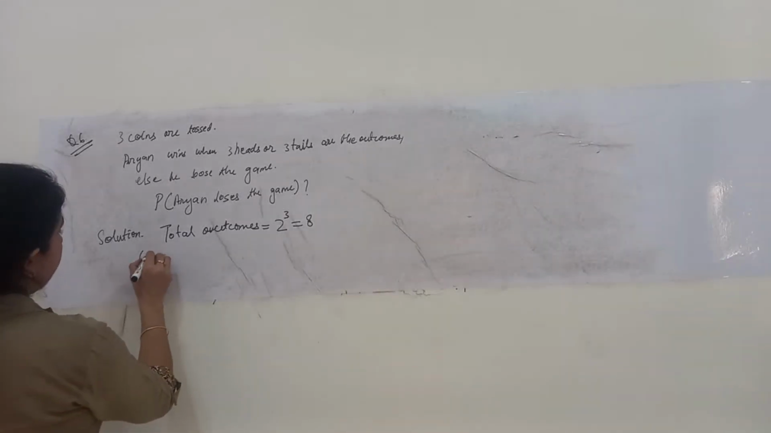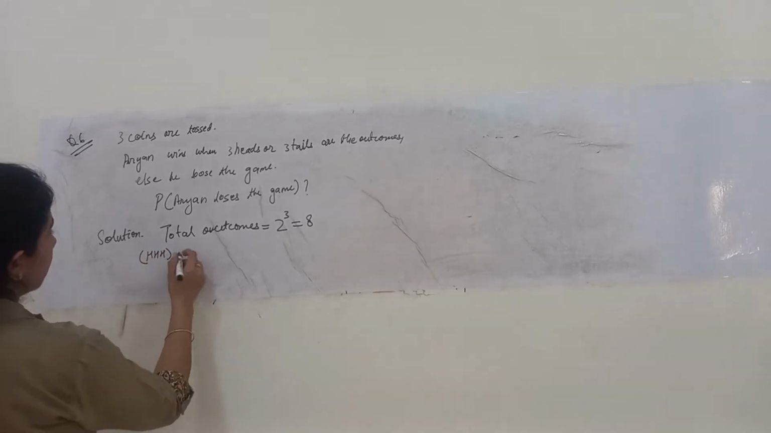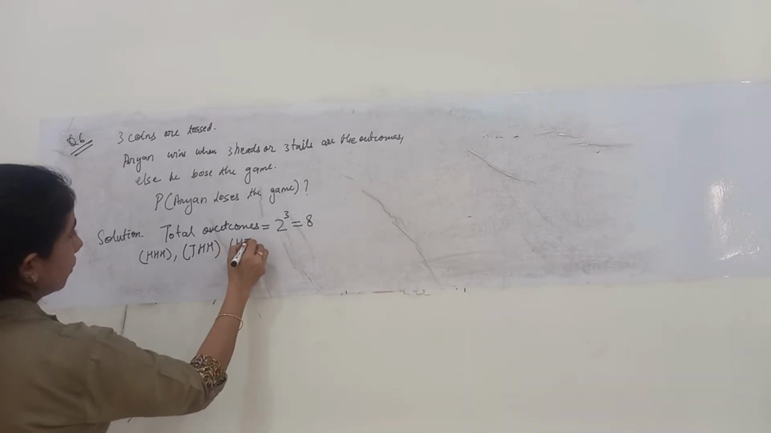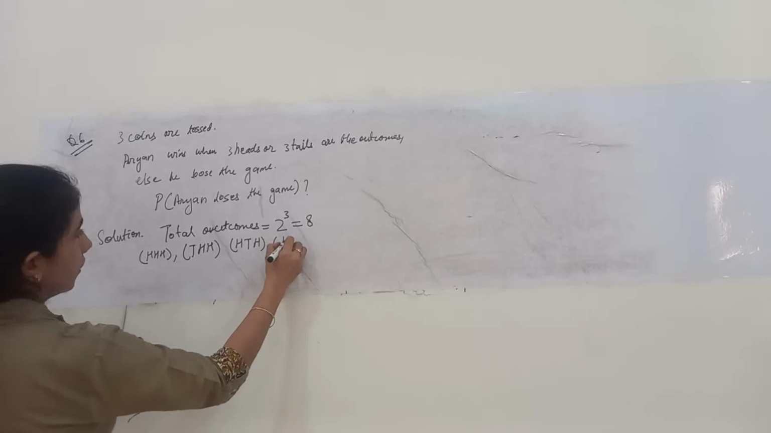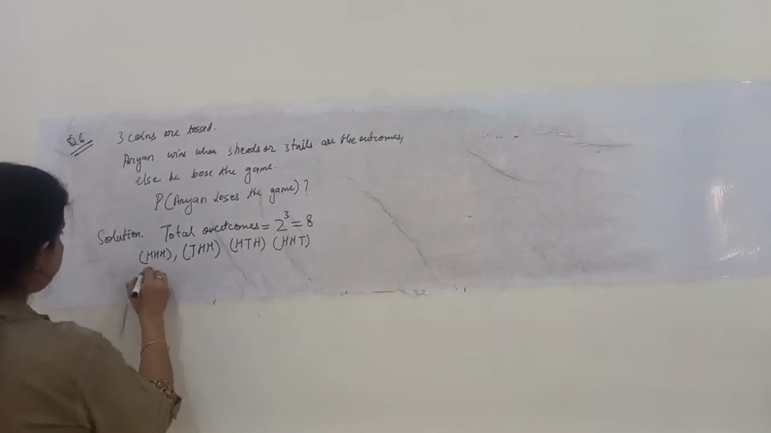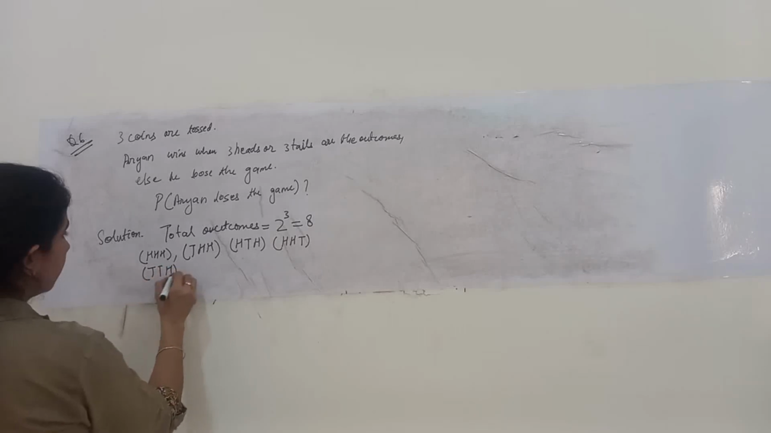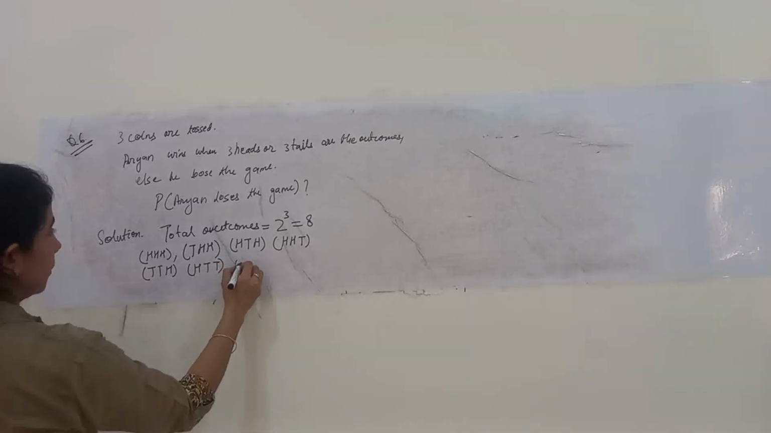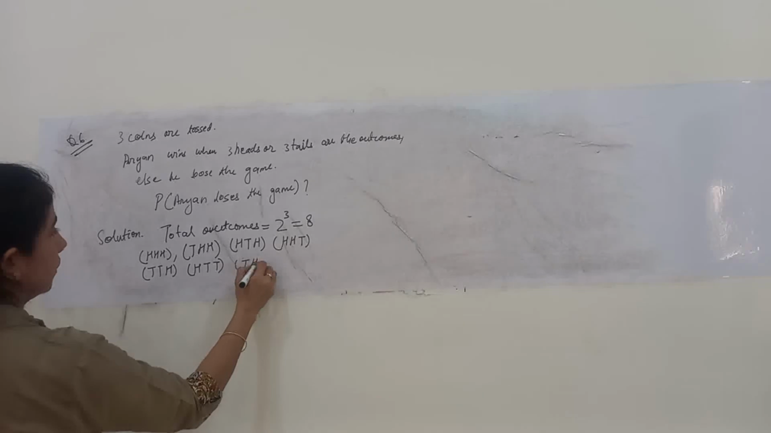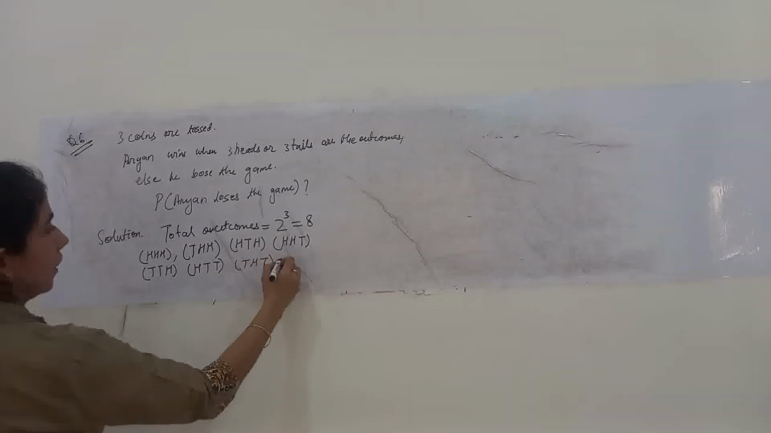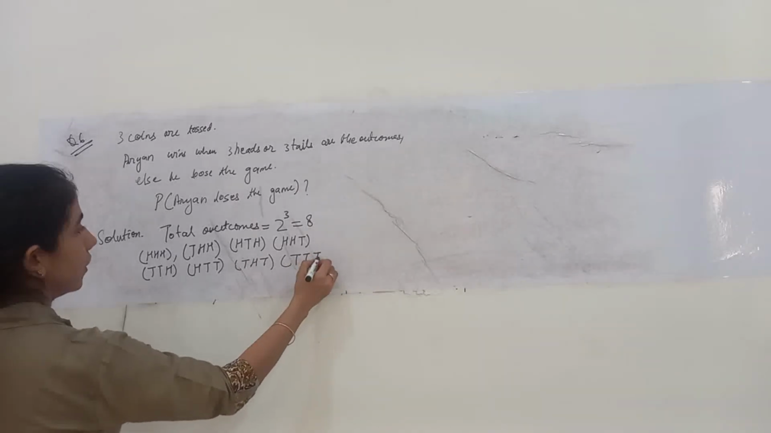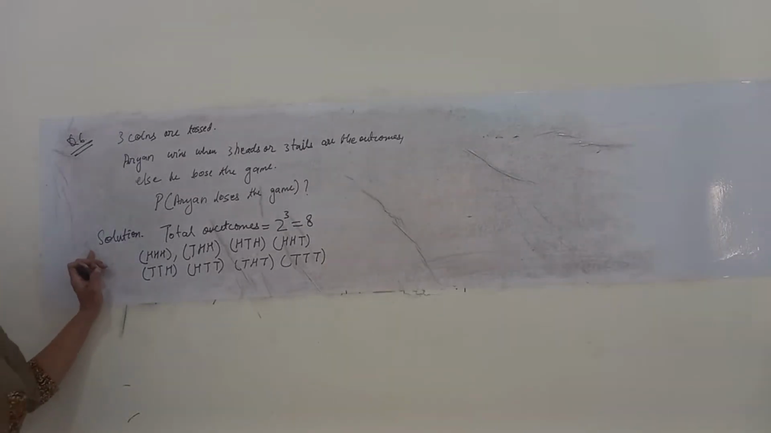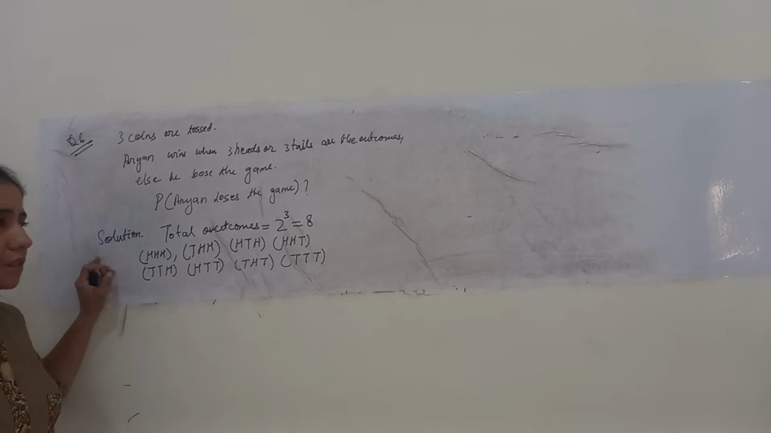I'll start with HHH, then THH, HTH, HHT, then TTH, then HTT, then THT, and then TTT. Okay, now these are the 8 outcomes that are possible with 3 coins tossed simultaneously.